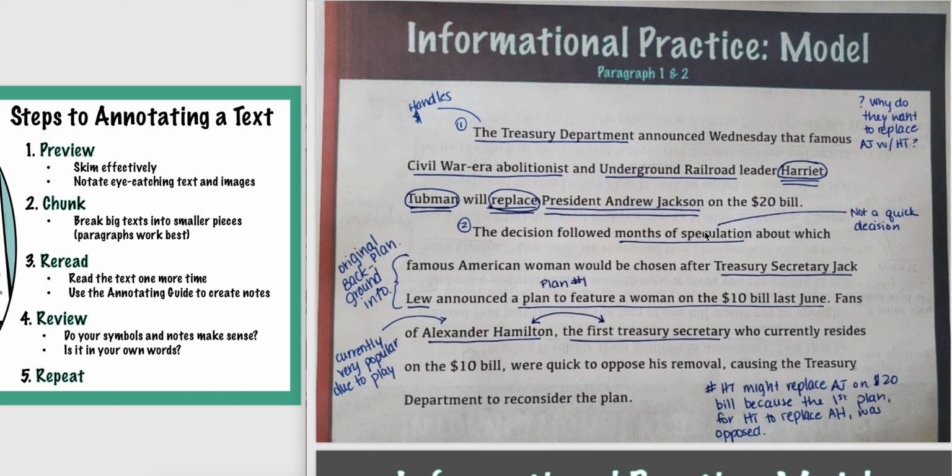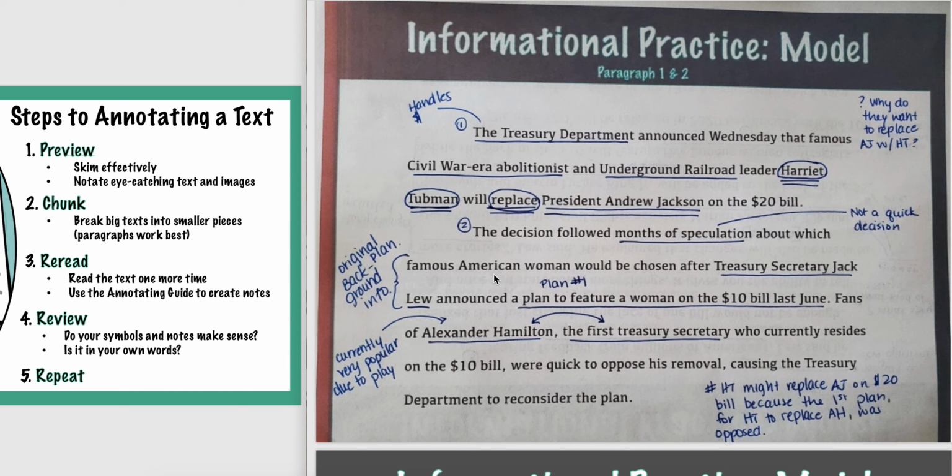The decision followed months of speculation about which famous American woman would be chosen after Treasury Secretary Jack Lew announced a plan to feature a woman on the $10 bill last June. So I underlined months of speculation because that tells me that's not a quick decision. And here's some background information on the original plan. So originally, it wasn't about the $20 bill. It was about the $10 bill, and they were looking for a famous American woman.